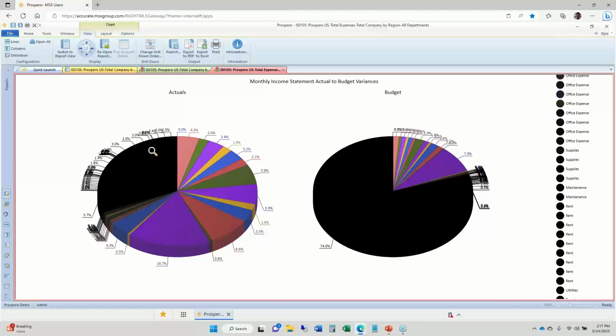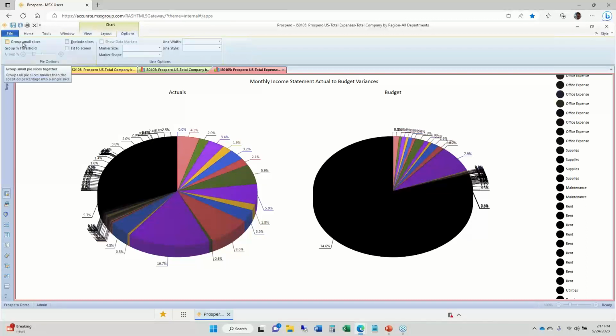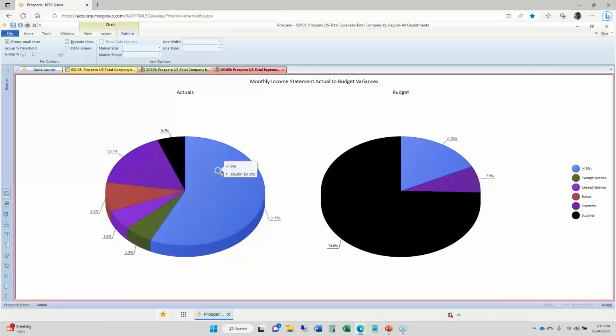But it's easy for me to clean this up, summarize all of these accounts. So let's say I want to summarize all the small balances for anything that's less than 5% of the total pie. I'll just go to options up top and check the box that says group small slices. Quick way to clean up that data. Everything smaller than 5% of that total pie was put into one piece of the pie now. So it's easy for me to see that the larger balances came from supplies, overtime, bonus money, salaries.